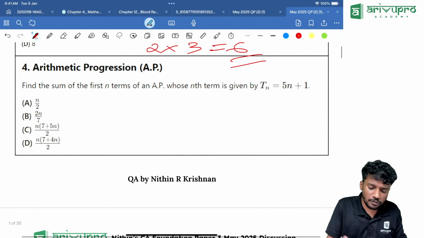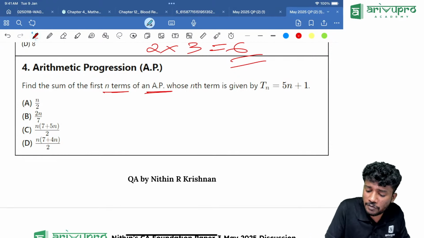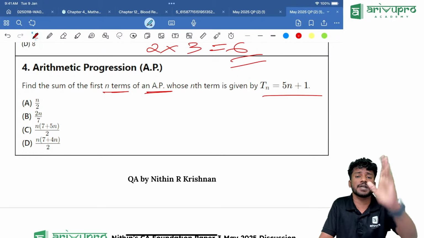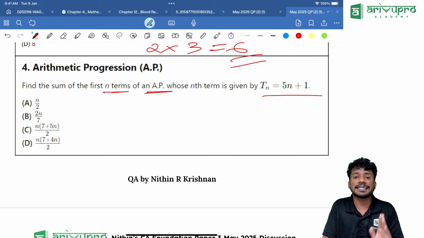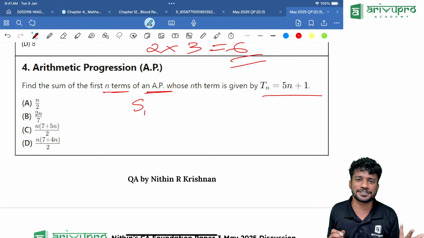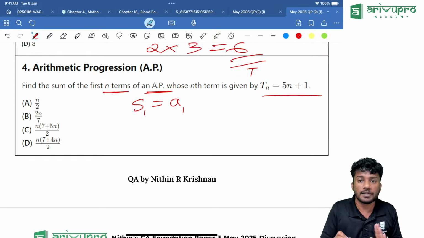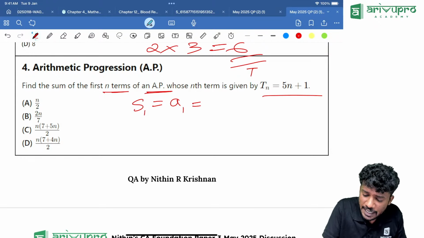Next one. Find the sum of the first n terms of an AP whose nth term is given by Tn equal to 5n plus 1. Okay, the nth term is given like that. My question, people: what is S1? According to our formula, the sum of the first term, only one term is there. That means S1 will always be equal to A1 or T1. If you are taking it as T, we can take it as T1. Correct? That means if instead of n I put 1, how much will it be? 5 into 1 plus 1. That is equal to how much?